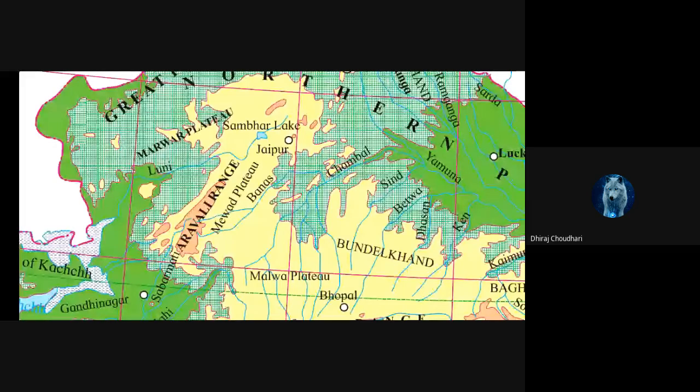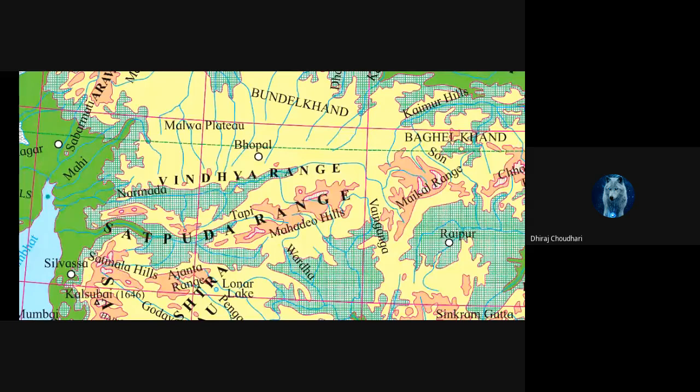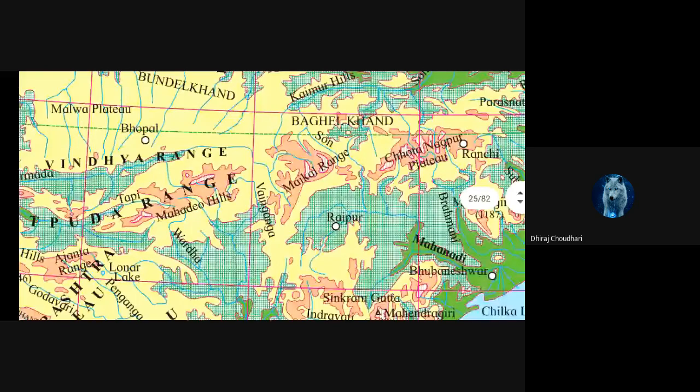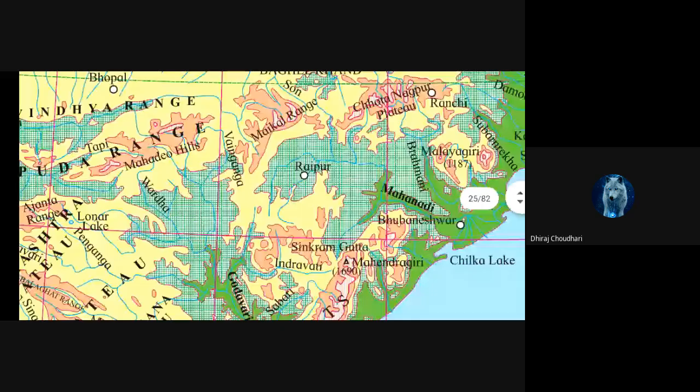If you go to the south, then you can see the Mewad Plateau, Malwa Plateau, Vindhya range. The Narmada River you can also see here. Tapi River is also here. Satpura range is also here. Baghelkhand you can see here. Maikal range you can see here. Chota Nagpur Plateau you can see here. You can see Raipur, Mahanadi is there.